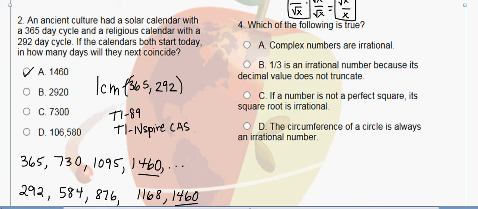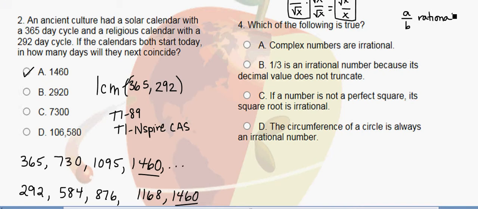Okay, number 4 asks us, which of the following is true? It says complex numbers are irrational numbers. So what does it mean to be irrational? A rational number means we can write it as a ratio of two integers. So this would be a rational number. Irrational means it cannot be written as a ratio of two integers.